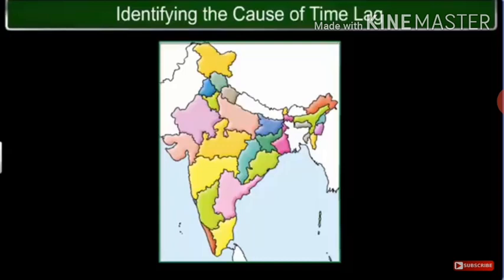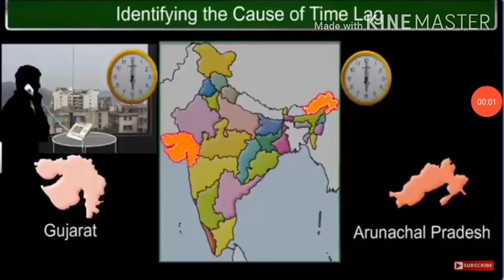As you have learnt earlier, the local time changes by 4 minutes for every 1 degree of longitude. From Gujarat to Arunachal Pradesh, there is a time lag of 2 hours. Why? The sun rises about 2 hours earlier in the east, Arunachal Pradesh, than in the west, Gujarat.